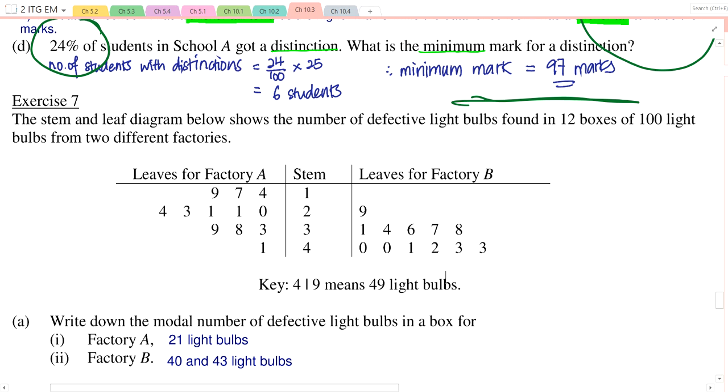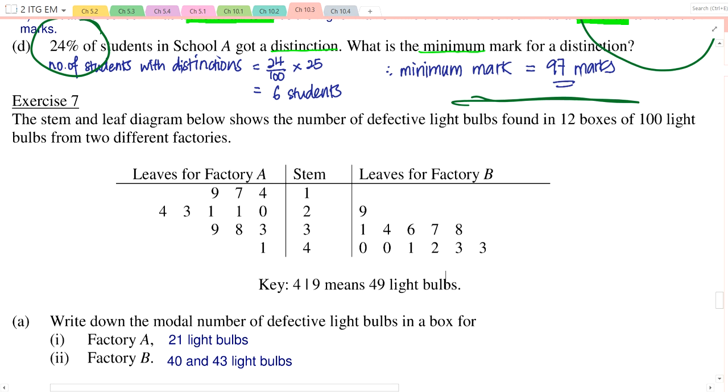Lower number of defective light bulbs. How do you know it's a lower number? You add everything up? Okay, thicker tail. What about thicker tail? Use what you learned: thicker tail towards the lower values, right? What else? There is something else in part A that can help us.